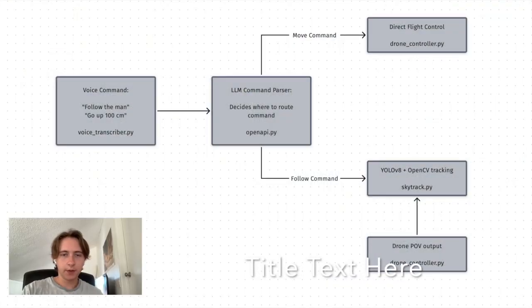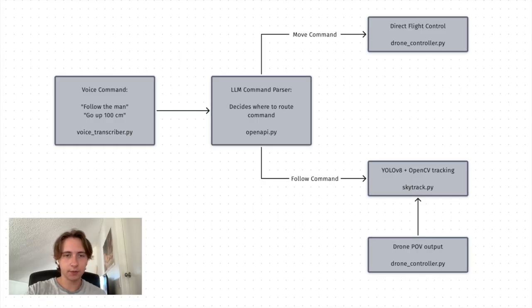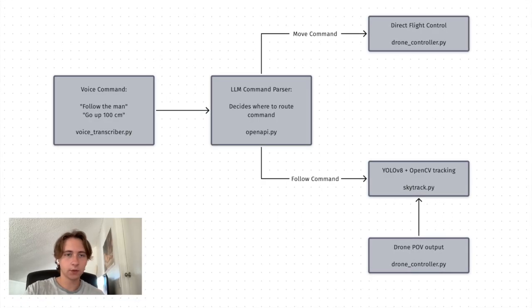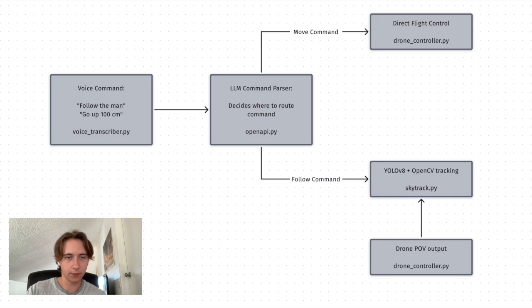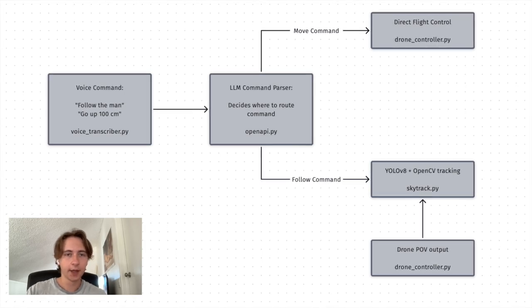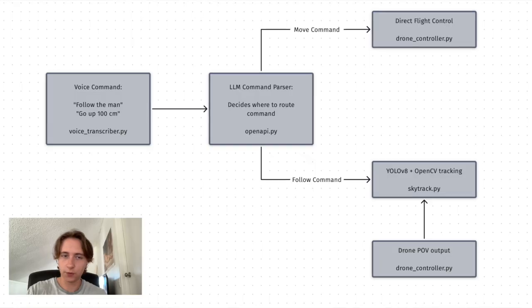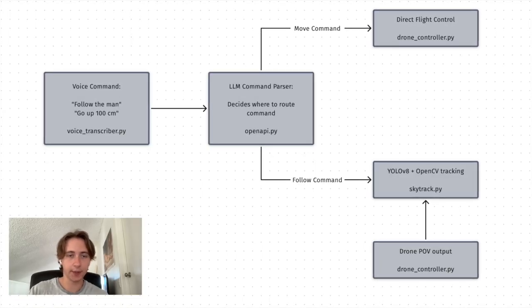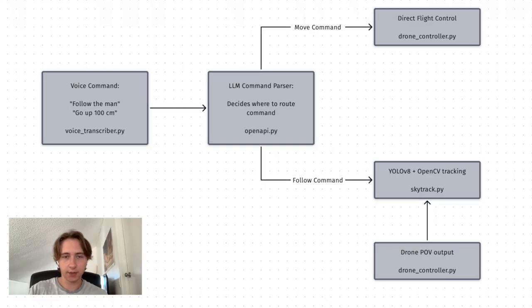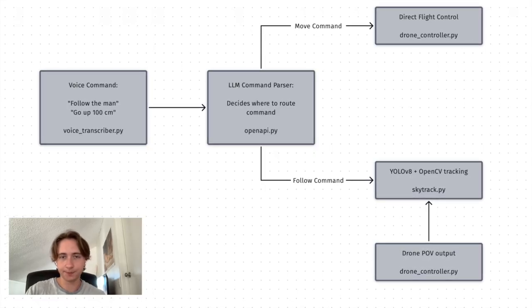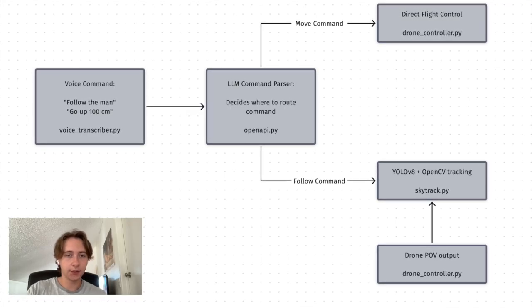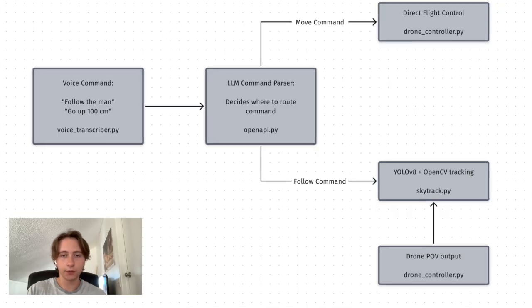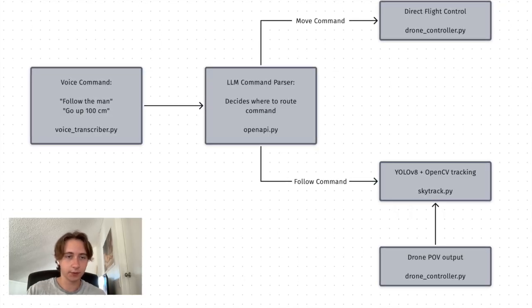So I also kind of wanted to talk about the more technical aspect of this project. This is a diagram that describes exactly what you saw in the previous video. The pipeline is pretty linear. First you get voice, so the Whisper model in voice transcriber.py transcribes spoken commands into text. That goes to openapi.py, which has an OpenAI powered agent with access to custom Python function calls and the toolkit in OpenAI. So then that agent decides whether to send a discrete action, so move or rotate, or a continuous tracking mode that runs until it's stopped.